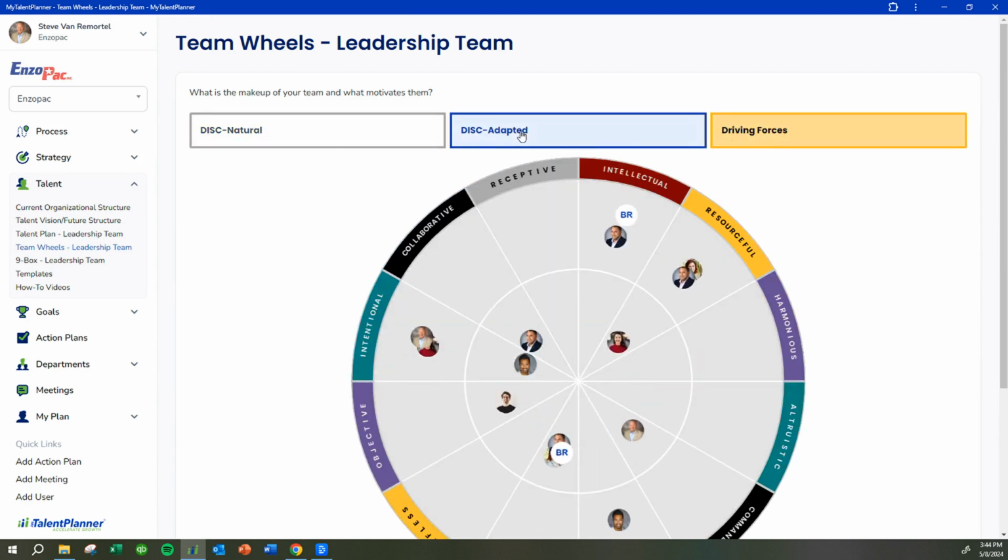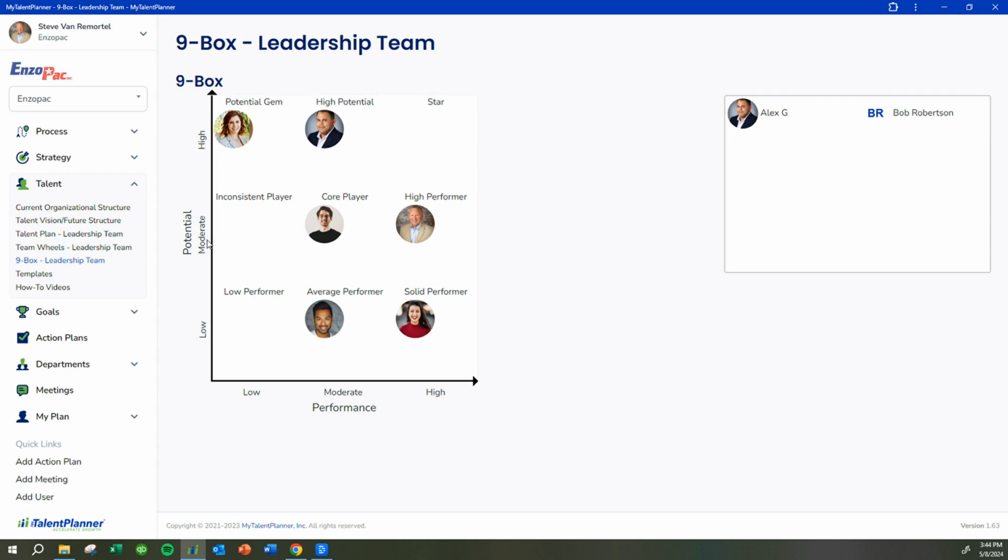You can turn on and off different behavioral sciences that you use. We also have the 9 box that really looks at potential versus performance. So Brandy here is a high potential. We've got to retain Brandy. Megan is a high potential. We need to put a development plan in place for Megan to move her to becoming a star. So the 9 box enables the leader to think through where each team member is at, comparing their potential versus their performance.